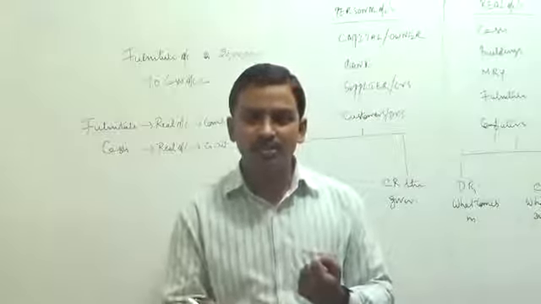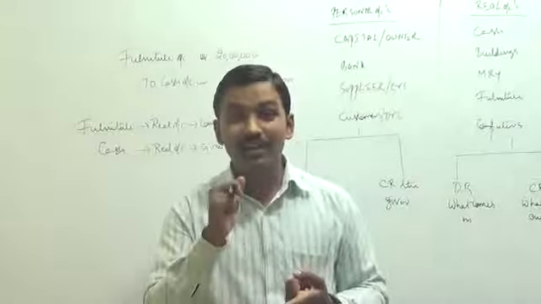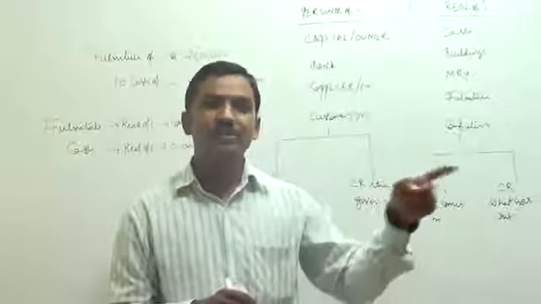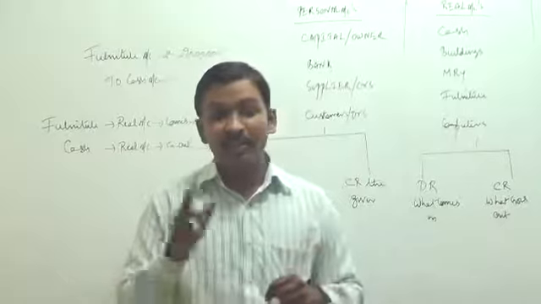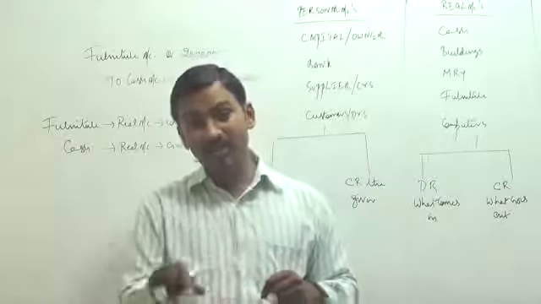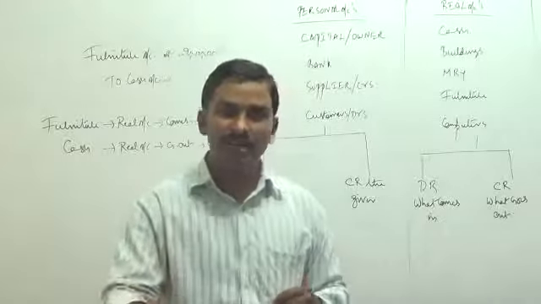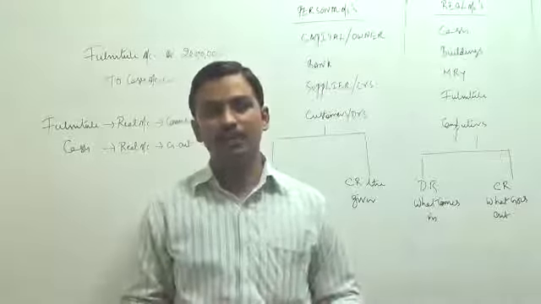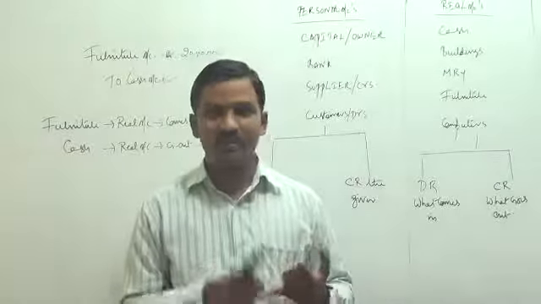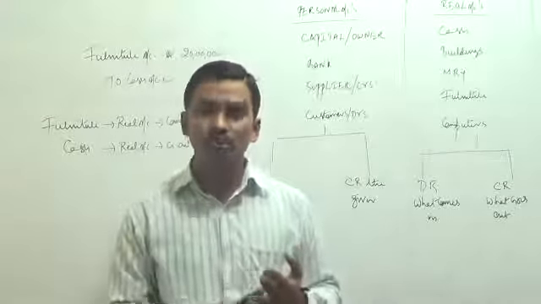So what are real account rules? Debit what comes in. What is coming in? Machinery. So machinery has to be debited. What are real account rules? Debit what comes in, credit what goes out. What is going out? Cash is going out. So cash account has to be credited. So what is the entry we are going to pass? The entry we are going to pass is machinery account debit to cash account.